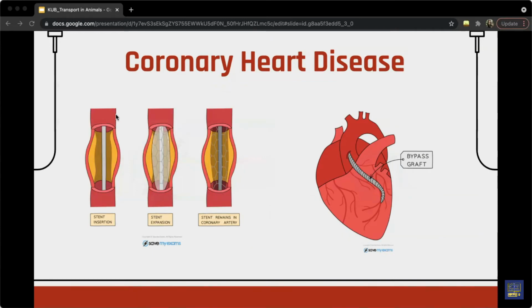It is a wire mesh tube that can be expanded and left in place. So this acts like a scaffolding and keeps the blood vessel open for free, uninterrupted flow of blood. The other way to do it is a bypass surgery, which is used a little less because it involves open heart surgery. So a bypass surgery is when a blood vessel from a different part of the body is attached around the blocked region, bypassing the blocked region of the artery. So hence the name, and allowing blood to pass freely.